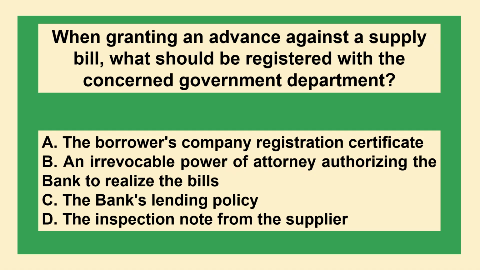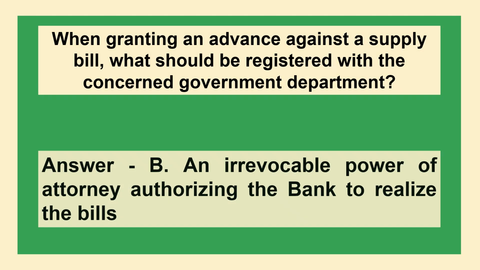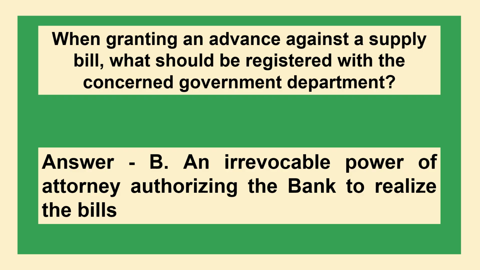Option C, the bank's lending policy. Or option D, the inspection note from the supplier. And the correct answer is option B, an irrevocable power of attorney authorizing the bank to realize the bills.